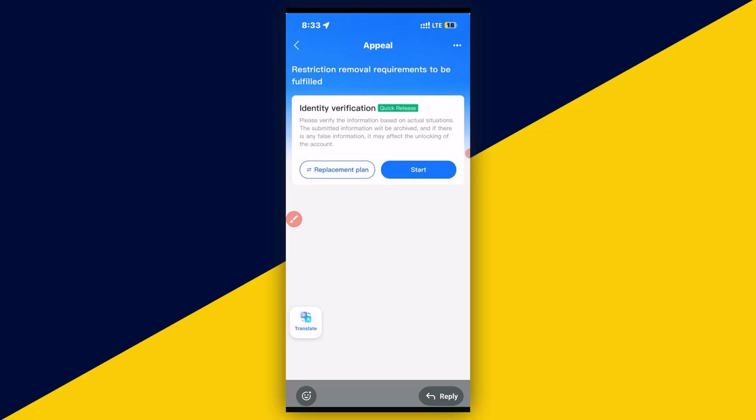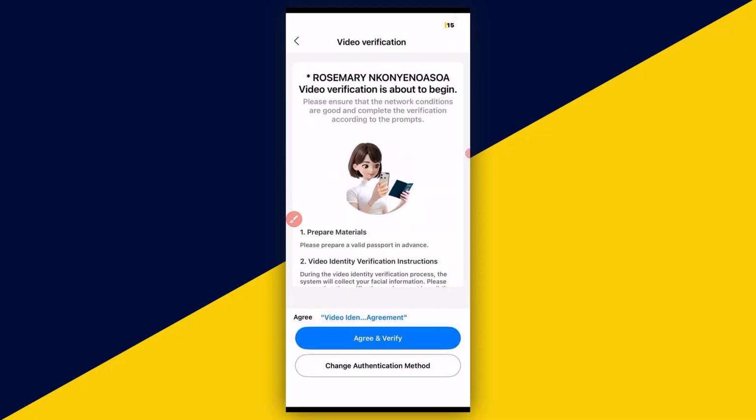When you click on appeal, it takes you right here. Then you will need to do identity verification, which can come in the form of video verification or passport verification. Go ahead and click on start right here. When you click on start, it's going to take you right here. You can see the name right here that video verification was required for this account. When you get here, go ahead and click on agree and verify. Once you click on agree and verify, be ready to position yourself for a selfie and be ready to position your international passport data page.